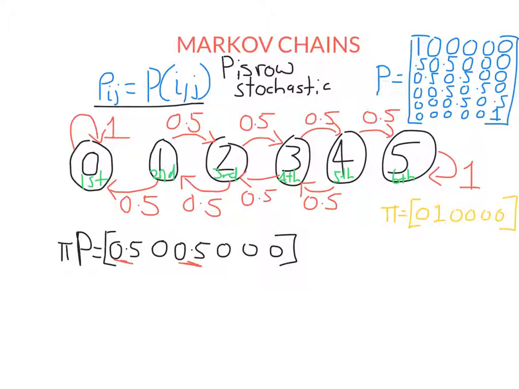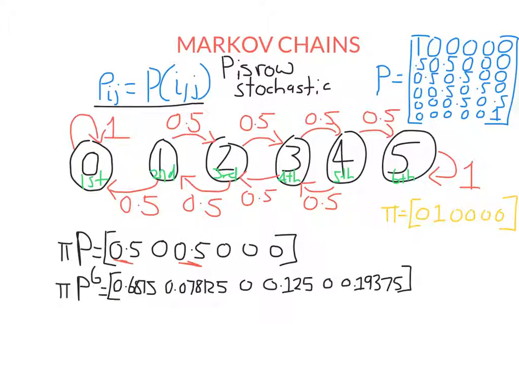But where Markov chains help is when, say, we play this game many times. What would be the probability we're in each of these states? Let's say we've played it 6 times. To figure out the probability we will be in each state, we calculate pi times P to the power of 6. We probably want to use a computer for this. This is what we get if we multiply pi by P to the power of 6. We get this string of 6 numbers that adds up to 1, corresponding to the probability we're in each state.